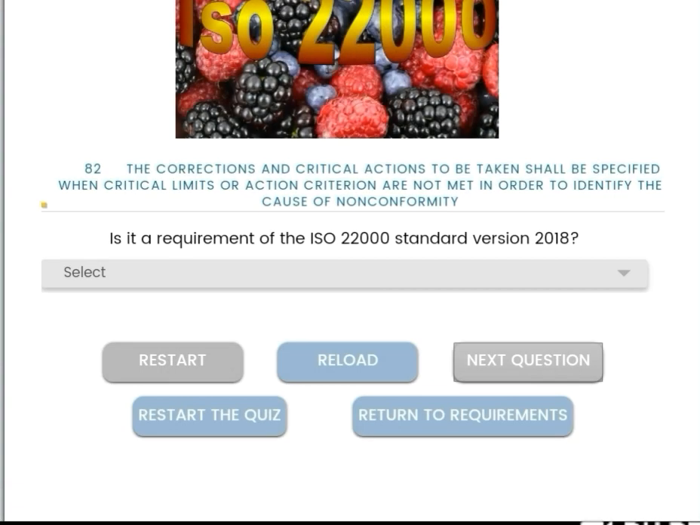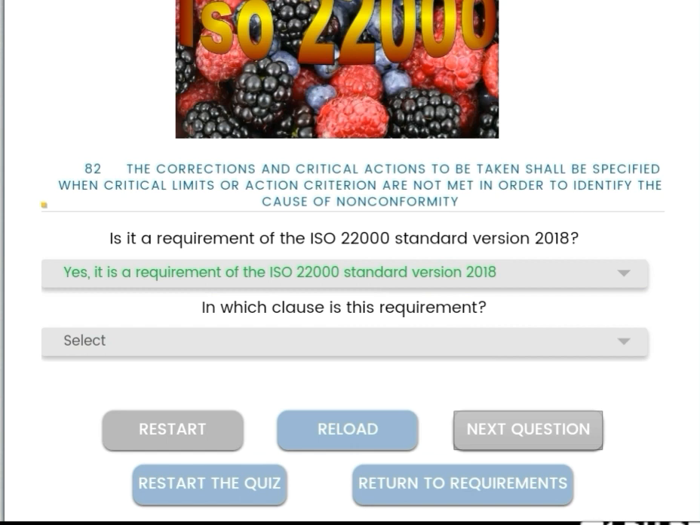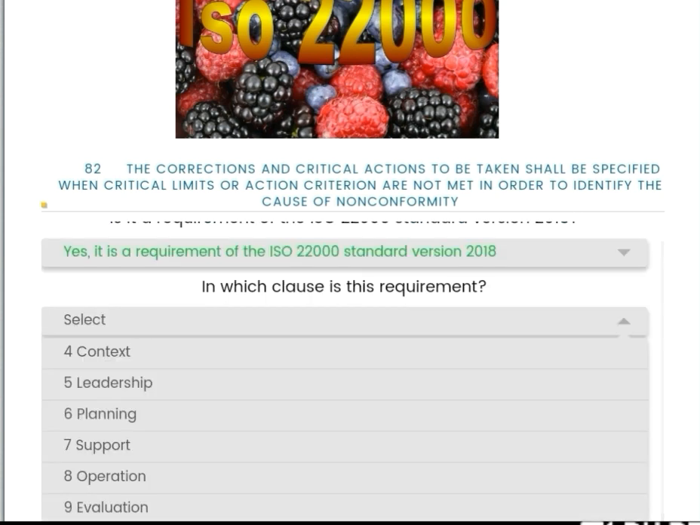Next, the corrections and corrective actions to be taken shall be specified when critical limits or action criteria are not met, in order to identify the cause of non-conformities. Yes, it is a requirement. So, you have to find out the cause of non-conformities.